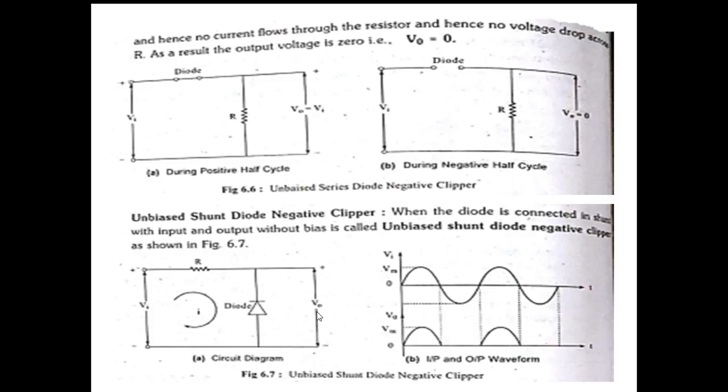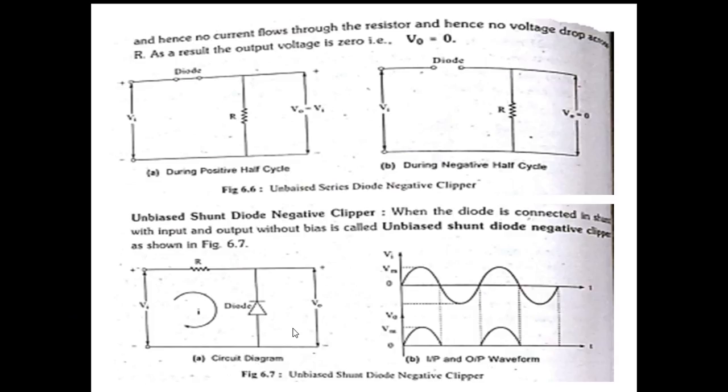Is it clear? During the negative half cycle of the input, negative is connected to the negative of the diode. Therefore, the diode undergoes forward bias. When the diode is in forward bias, it acts like a short circuit or closed switch. When it is closed, the total current will flow through this short circuit connection to the ground.